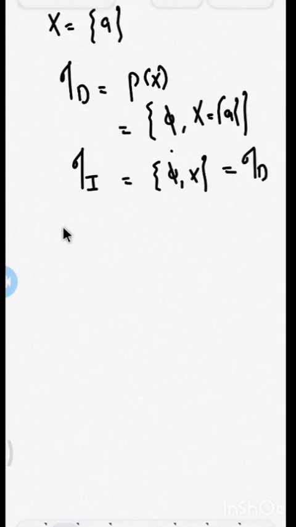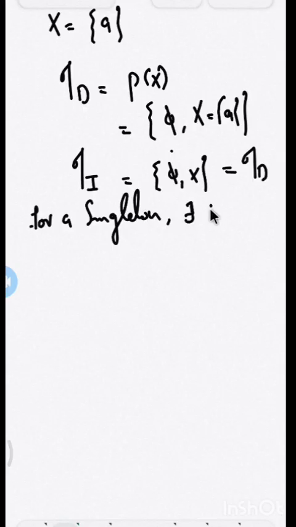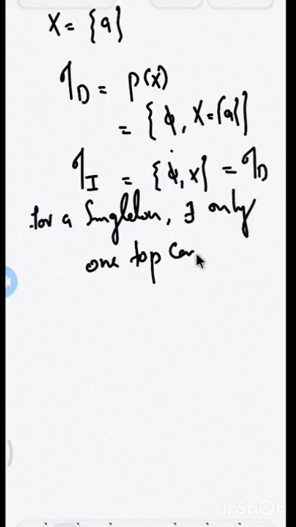Therefore, the only topology we can define on a one element set is the discrete topology, which is the same as the indiscrete topology. Therefore, for this set the topology is unique. For a singleton set, only one topology can be defined on it.